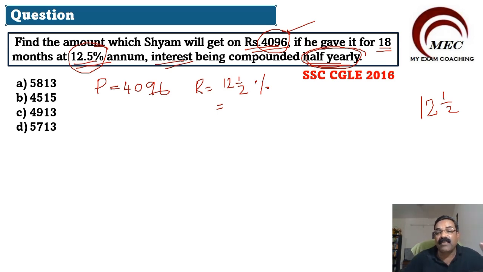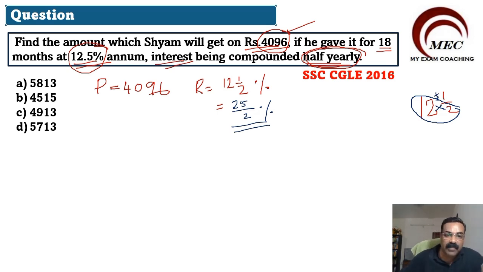The mixed fraction we will change. Multiply this 12 and 2, we get 24, and add this 1, 24 plus 1, 25. So we will take it as 25 by 2%.